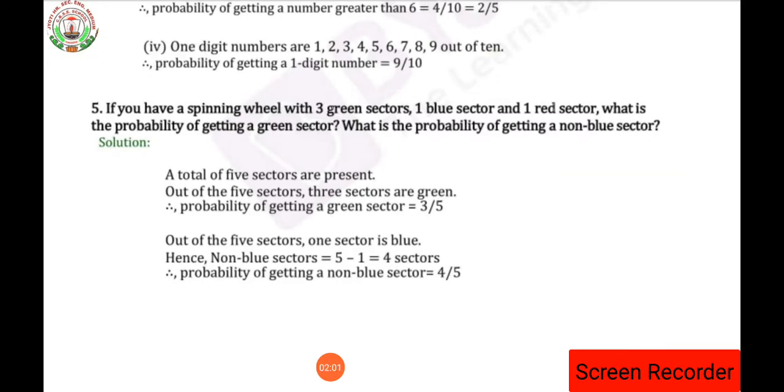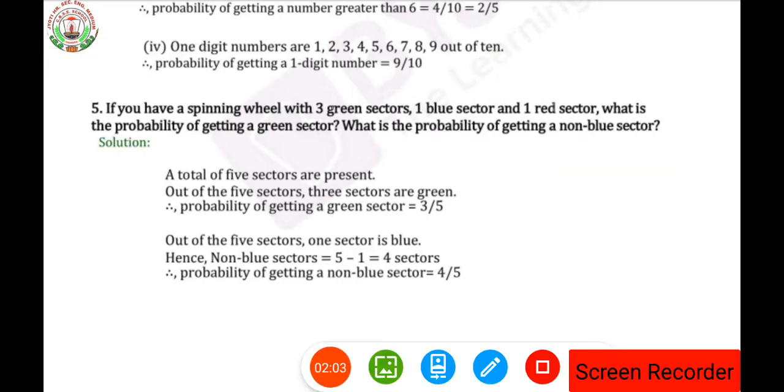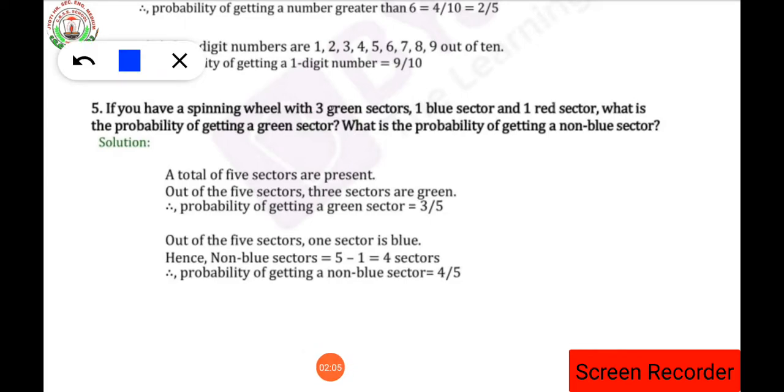So here we are having a spinning wheel with 3 green sectors, 1 blue sector and 1 red sector. What is the probability of getting a green sector? What is the probability of getting a non-blue sector? Remember, student. Again I will draw a spinning wheel for you.